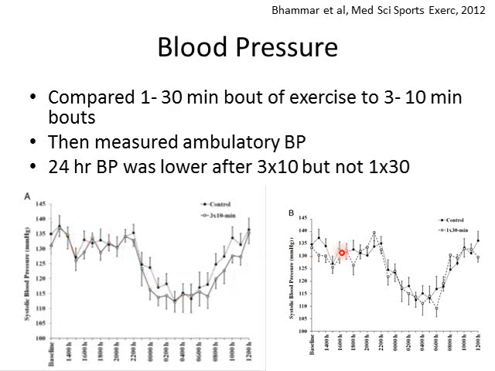And what they saw was no real change if they just did that one 30-minute bout throughout the day. But if they did the 3 10-minute bouts, we see lower blood pressures all afternoon and all evening, as shown by this line here. And so this kind of shows that since there's this acute effect of blood pressure decreasing with one bout of exercise, if we split that one bout up into 3, we'll have that acute effect giving us benefits all day long, which can be very helpful.